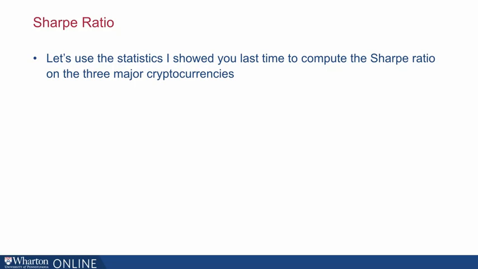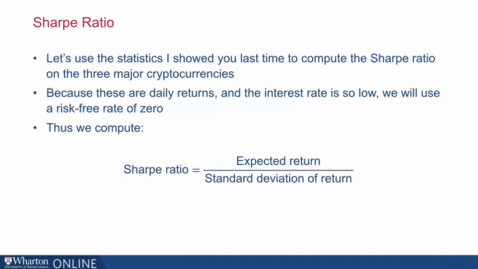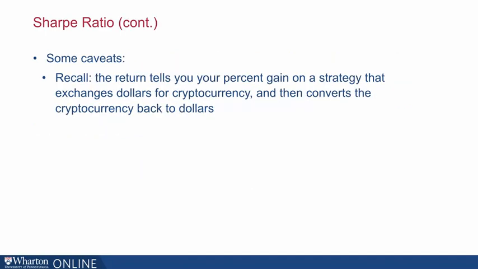So now we're going to use the statistics that I showed you last time to compute the Sharpe ratio on the three major cryptocurrencies. Now, because these are daily returns and because the interest rate is basically zero anyway, we will use a risk-free rate of 0. Thus, we will just compute the expected return divided by the standard deviation. Now, recall that these returns tell you the percentage gain on a strategy that exchanges dollars for cryptocurrency and then converts this cryptocurrency back to dollars. It does assume no trading costs.